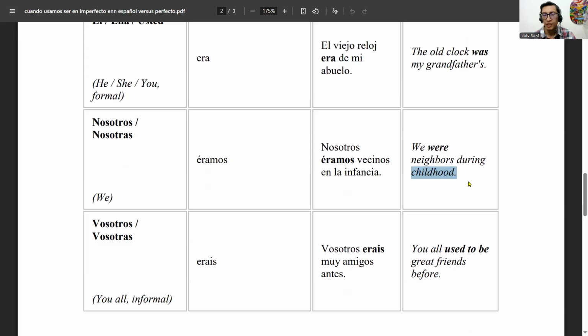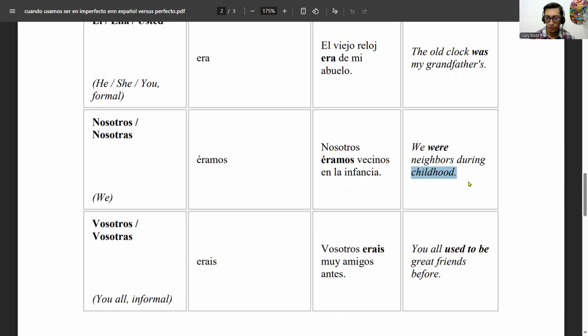Nosotros éramos vecinos en la niñez. Nosotros fuimos vecinos. We might say that. Yeah, to talk about relationship, how we were related, I could use both, really. Nosotros fuimos vecinos en la infancia. Nosotros éramos vecinos en la infancia.